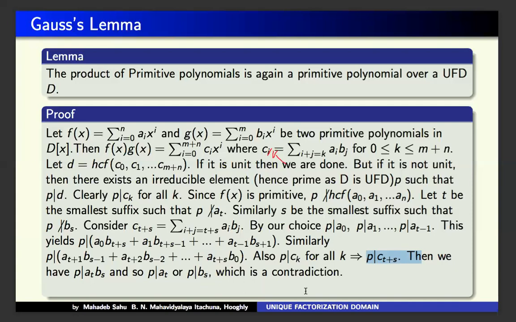Which is a contradiction, because you see here P does not divide At or Bs, but we deduce here that P divides At or P divides Bs. So a contradiction. Therefore f into g, this contradiction is due to d being not a unit. That means if d becomes not a unit, we have this contradiction. Therefore d becomes a unit, and so f(x)g(x) is primitive. Okay.